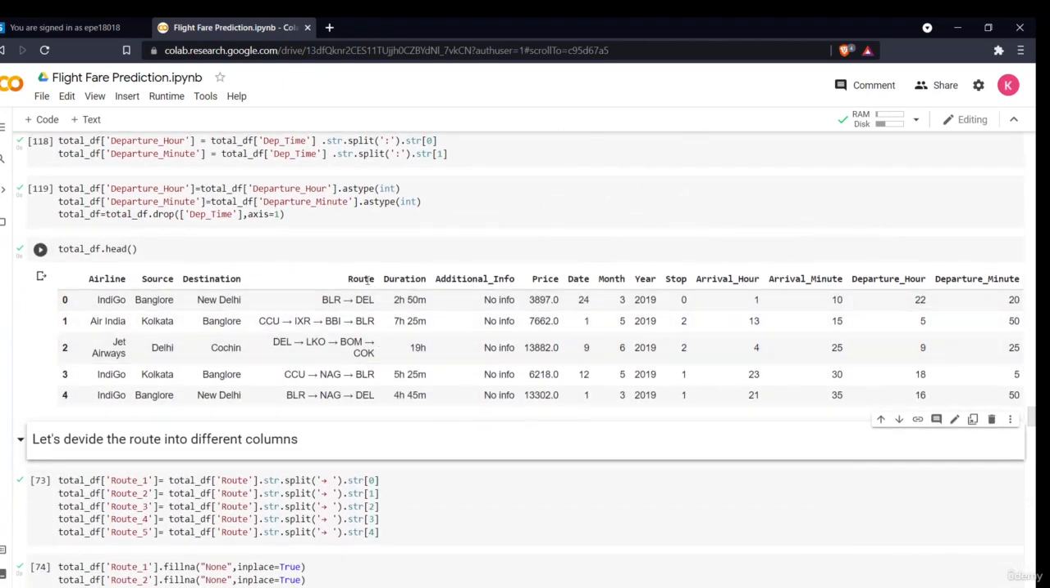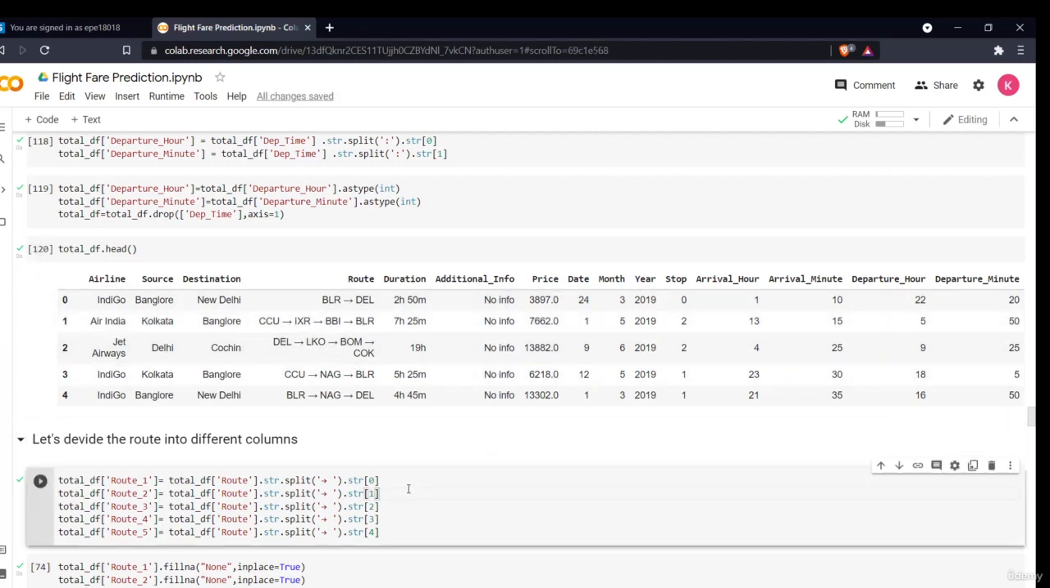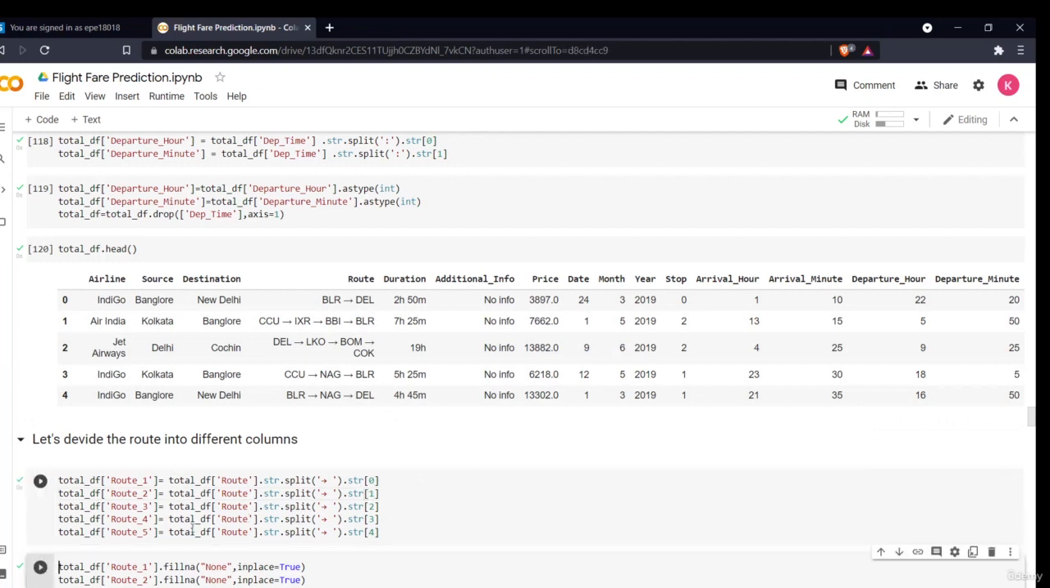Now there's a column called route. It shows us the route taken by the flight. If it is a non-stop flight, there will be two places, and if it has stops, for example two stops, CCU is the starting point, then IXR, BBI, then the destination is BLR. So these are the routes taken. Now we'll separate each route and store it in a different column. We'll split it on the arrow and the space, and we'll store it in route 1, route 2, route 3.